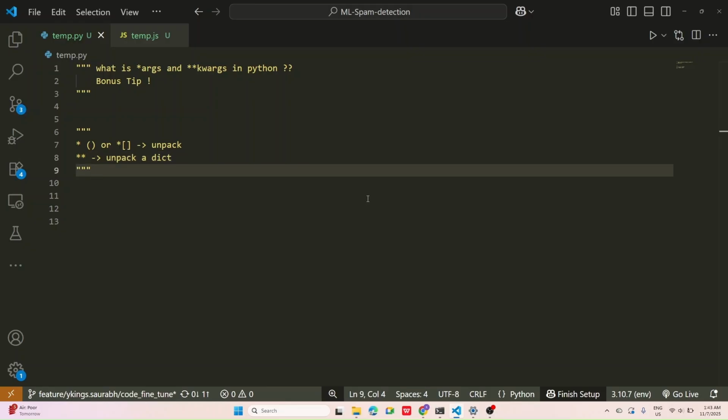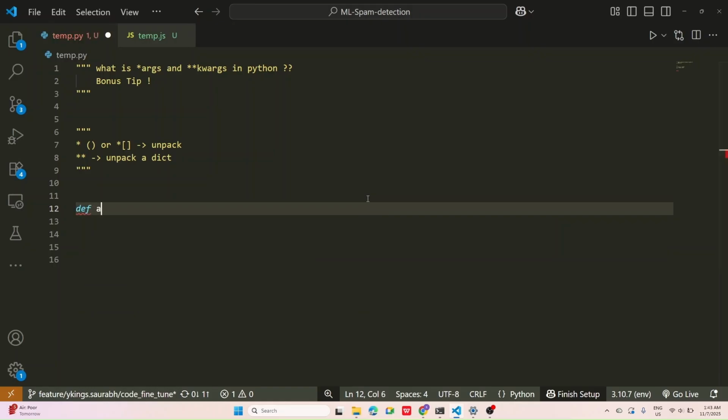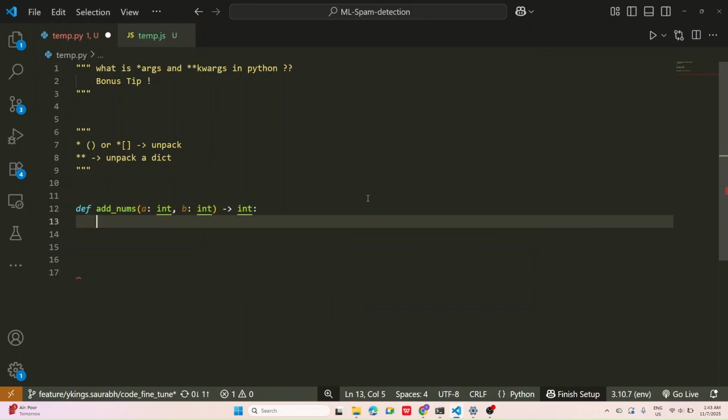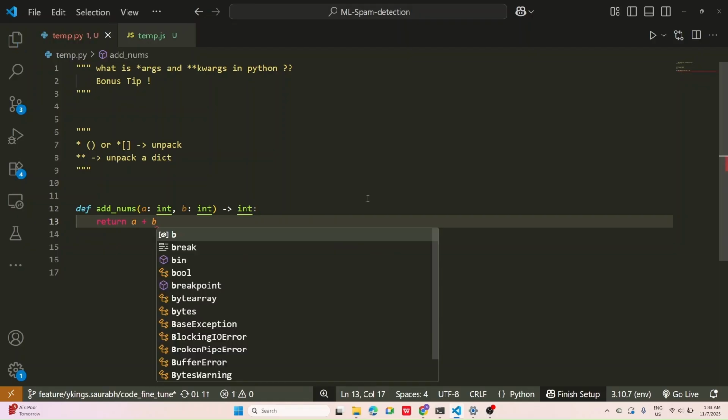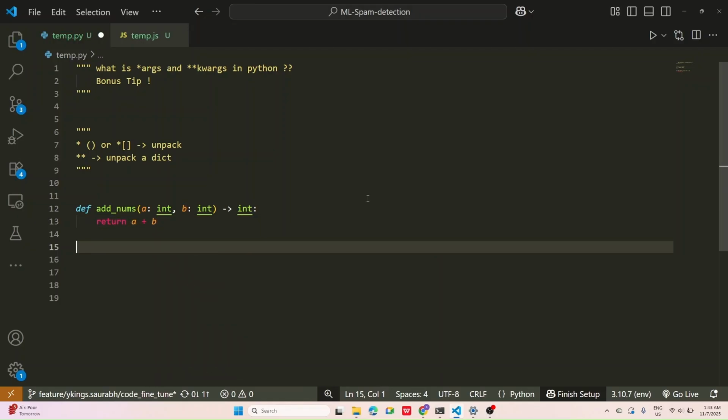So let's see how this works practically. Imagine you have a function, let's say add_num, which accepts two variables, a and b, both ints, and returns their sum. In scenarios like this, you can directly use a list or tuple and unpack it.